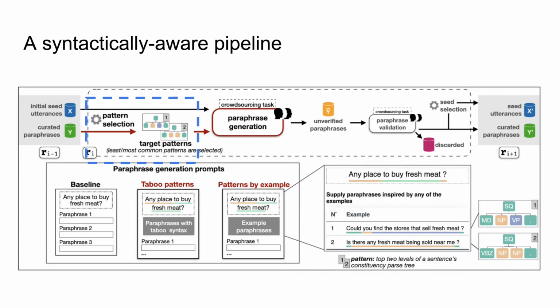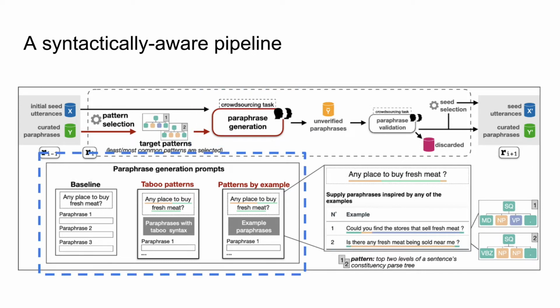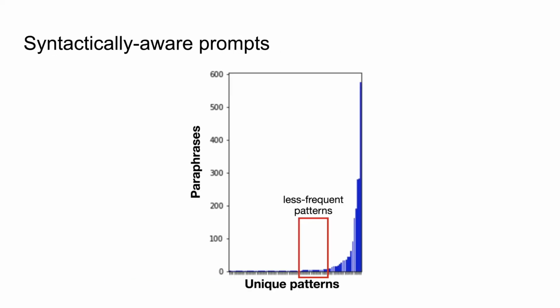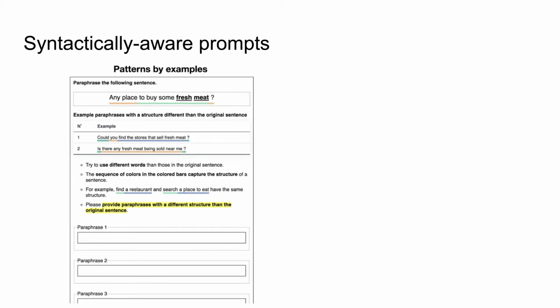These patterns are used to inform the paraphrase generation step, where we propose a set of prompts as shown in the picture: one prompt called patterns by example and the other called taboo patterns. If we consider as target patterns the unique patterns that are less frequent in the dataset we receive as input, the tail of the distribution shown in the chart, then we could simply sample a paraphrase from each pattern in this portion of the distribution and enhance the baseline prompt to show these paraphrases. This is what the patterns by example prompt does. It encourages the crowd to contribute paraphrases for the less frequent patterns in the dataset.